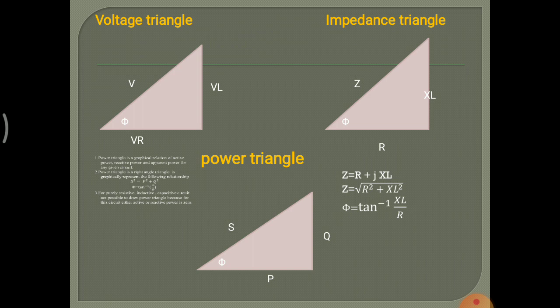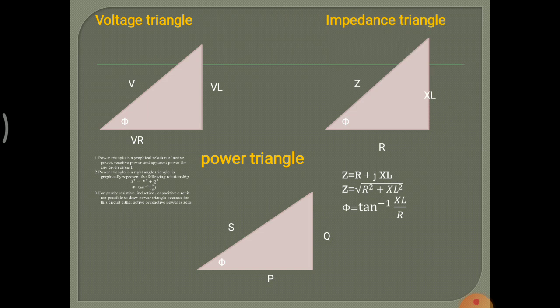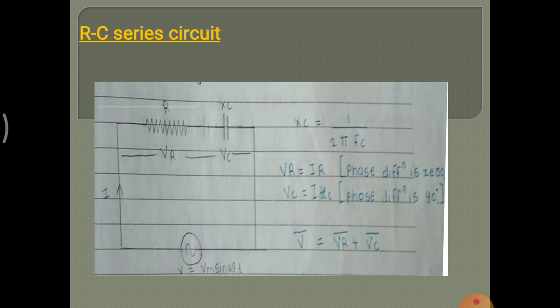Impedance triangle: the hypotenuse shows impedance Z, the vertical side is inductive reactance and the horizontal side is resistance. Power triangle: the hypotenuse is total power, that is apparent power, the vertical side is reactive power and the horizontal side is active power.